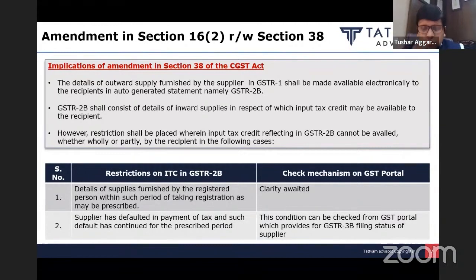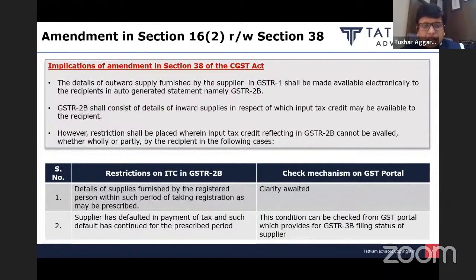This is even one of the tools which they use today also in BIFA to check fake invoicing, etc. That some companies take new registration and immediately start raising a huge number of invoices with huge amount at the initial stage of registration itself. So prima facie it seems that that is the intent, but we await clarity how it will be implemented and what all will be covered in this.